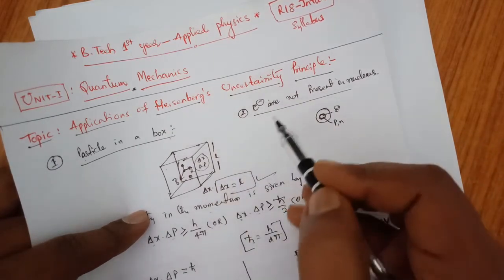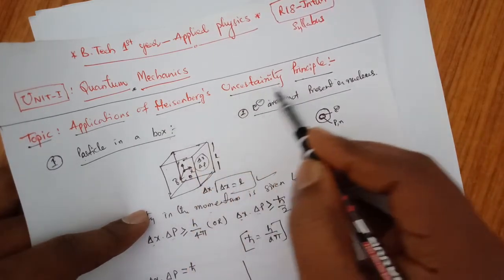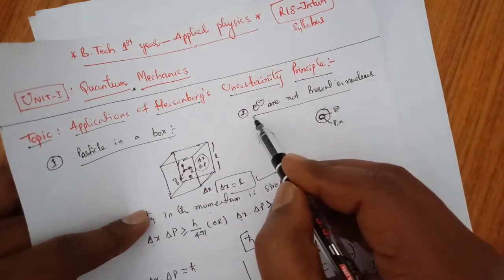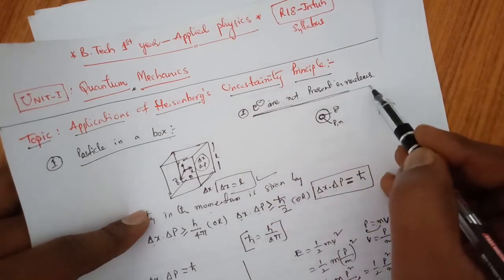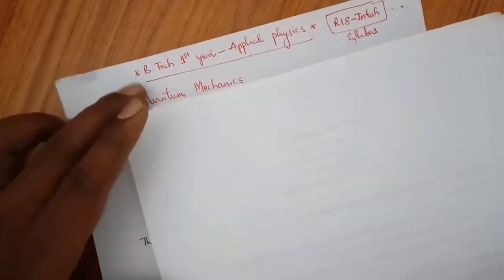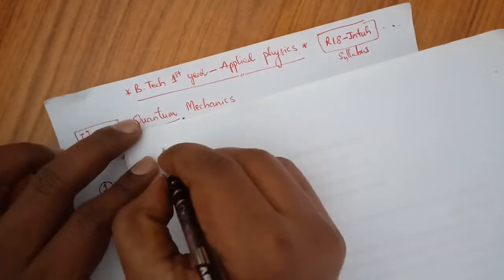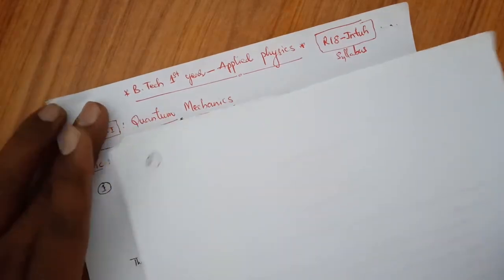This is according to the Heisenberg uncertainty principle only. We can say that electrons are not present in a nucleus. Let us see how, what is the electron's energy and other details.